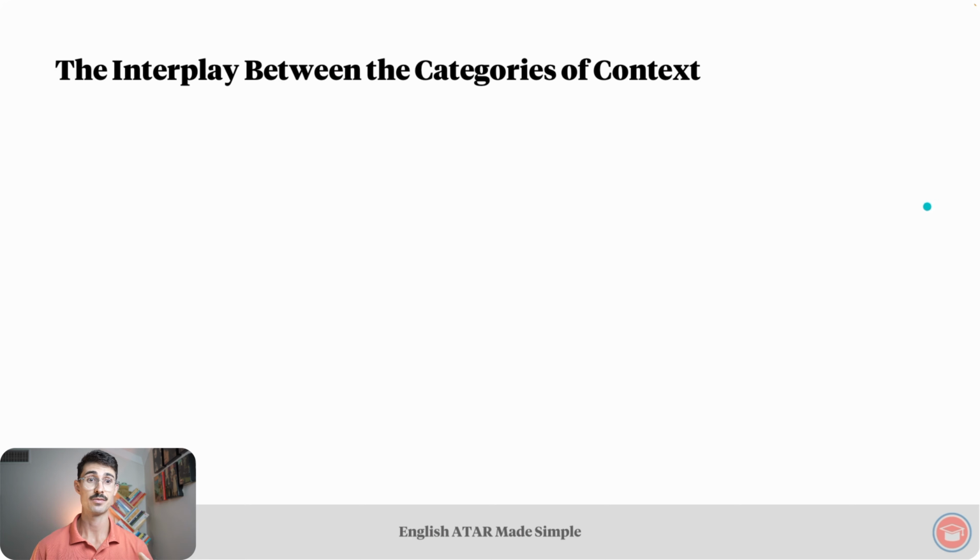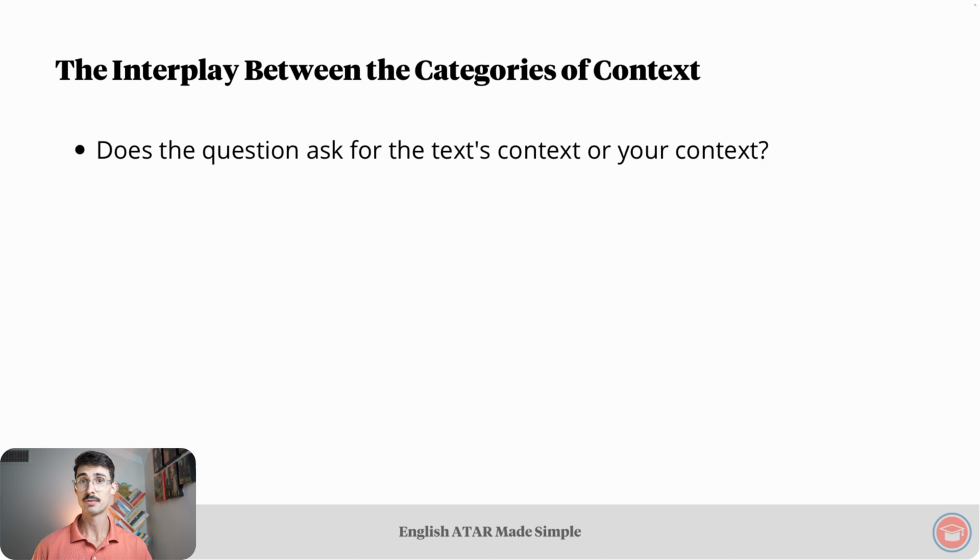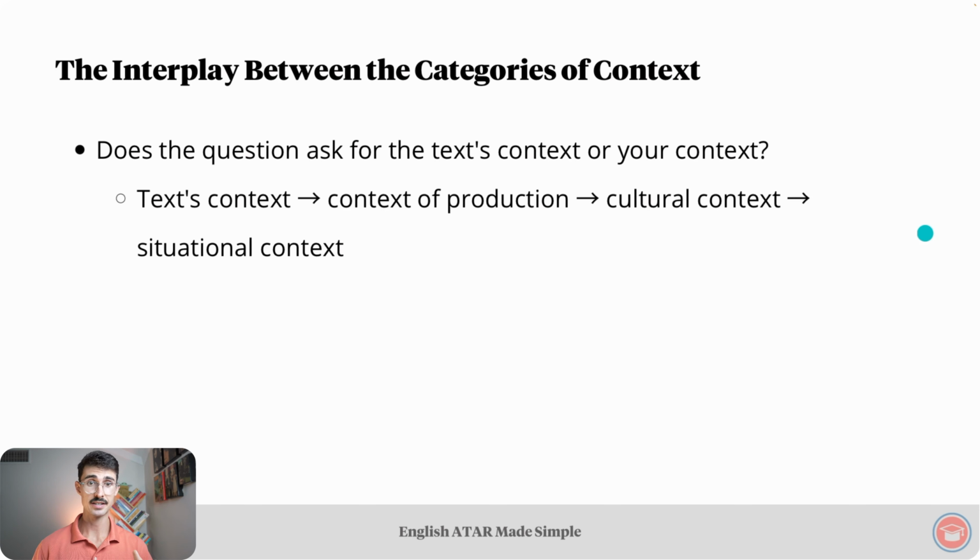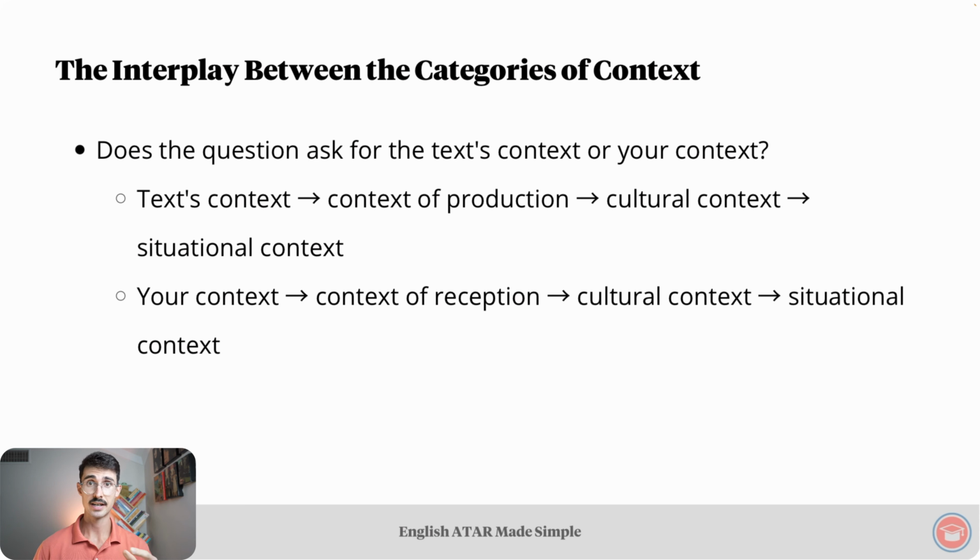Next main section of the lesson was the interplay between the categories of context. In this part of the lesson, we looked at that diagram. It covers one page in the PDF study notes, and that is really your cheat sheet for context. The top of that diagram or flowchart asks you this question. Does the question ask for the text context or your context? If it's the text context, it means you need to focus on the context of production, which will then lead you down to cultural context, and embedded within cultural context is situational context. If the question asks for your context, that means you're looking at the context of reception, and a part of the context of reception is the cultural context. Embedded in that is the situational context.